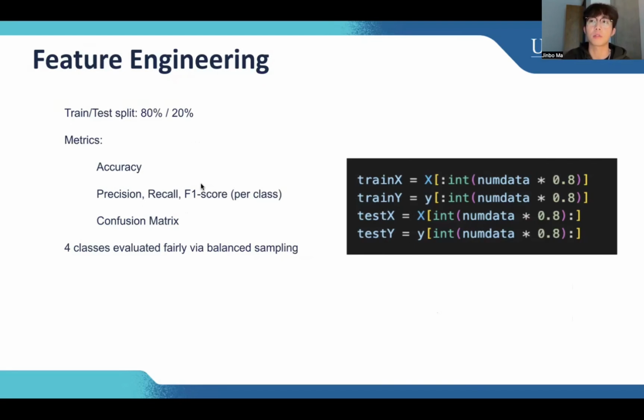I use multiple metrics here. This also helps ensure the model test is fair and the performance is measured in detail. So I think this way is pretty good. For this one, I also show you how I separate the training and the test in my code.